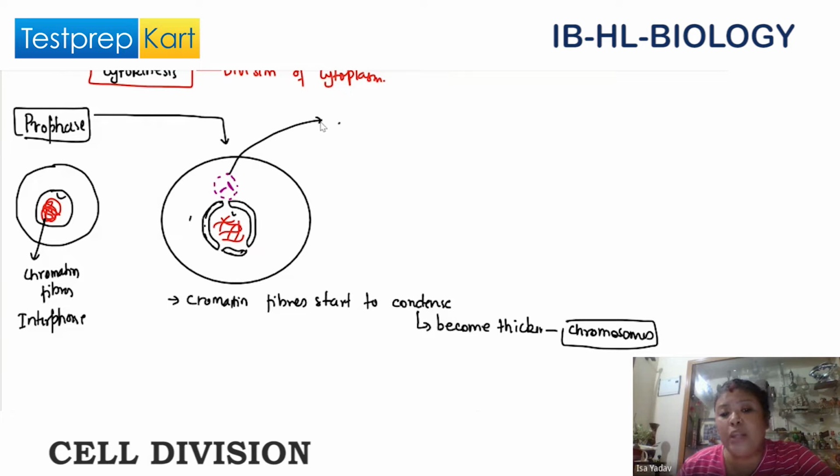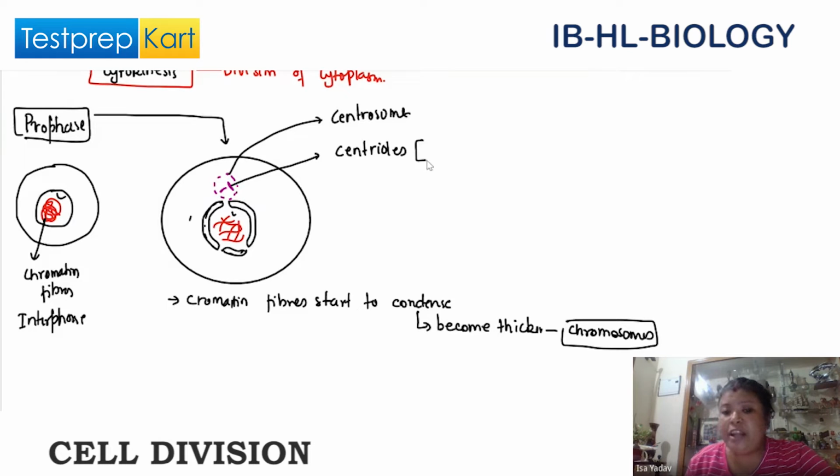This entire structure is called the centrosome.